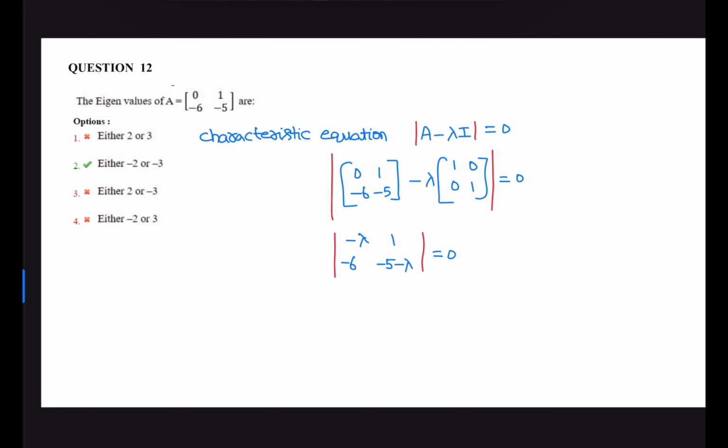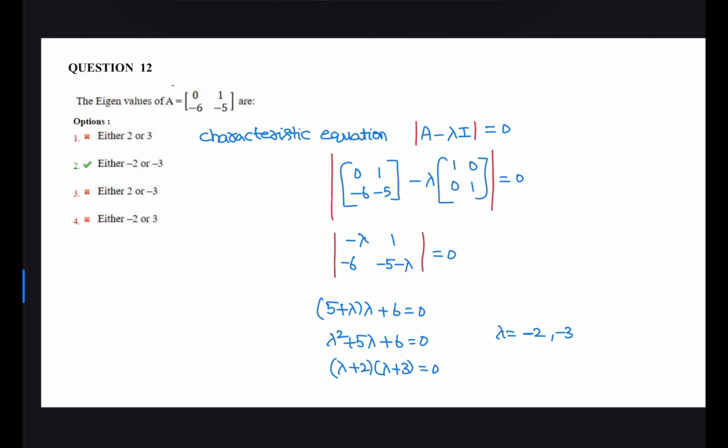To solve this, take the determinant AD minus BC, which is (5 plus lambda) into lambda plus 6, equal to 0. So that is lambda square plus 5 lambda plus 6 is equal to 0. Lambda plus 2, lambda plus 3 is equal to 0. Therefore lambda is minus 2, minus 3.